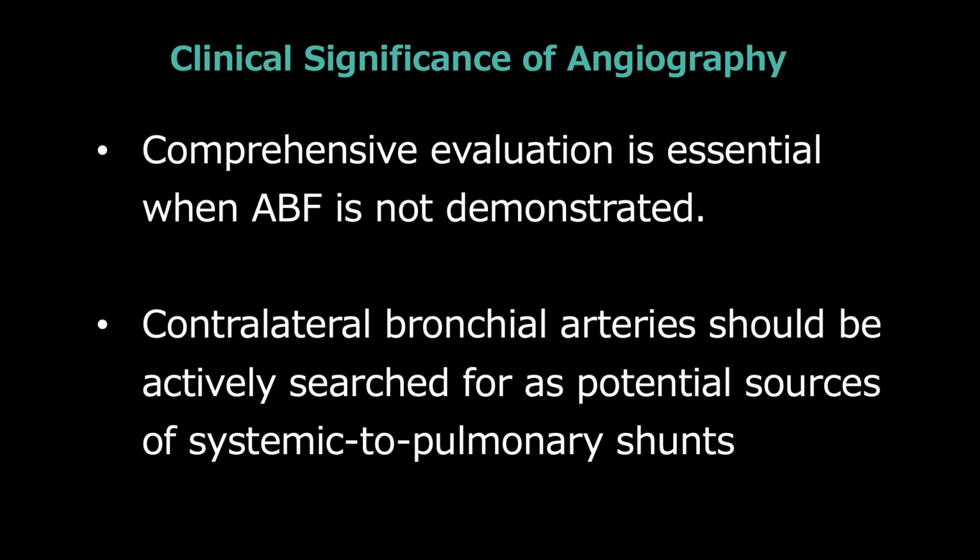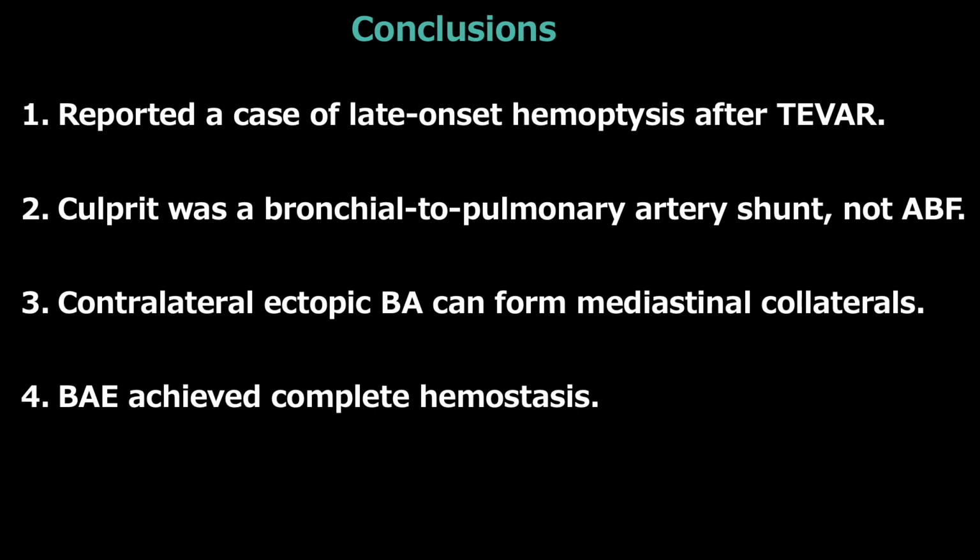This slide shows the clinical significance of aortic angiography. Comprehensive evaluation is essential when AVF is not demonstrated. Contralateral bronchial arteries should be actively searched for as potential sources of systemic to pulmonary shunts. These are my conclusions. Thank you for your attention.